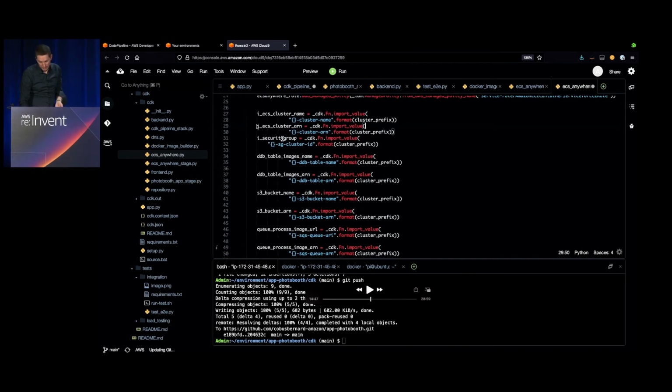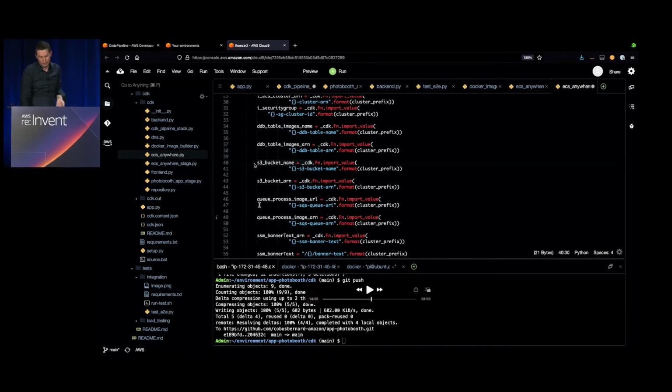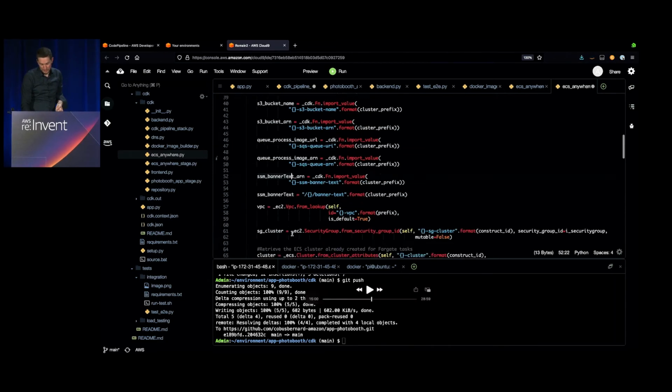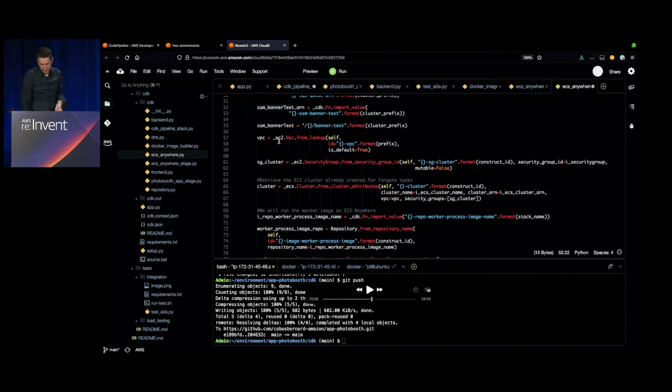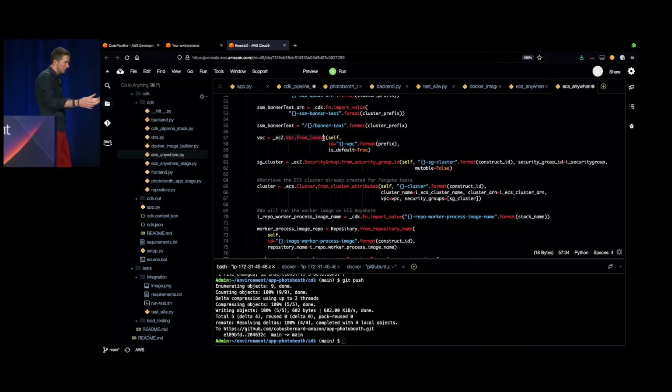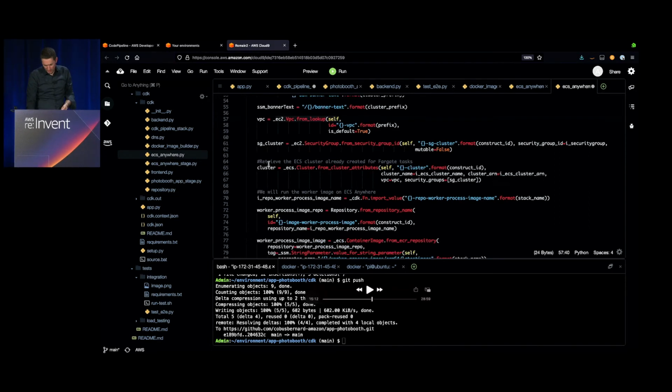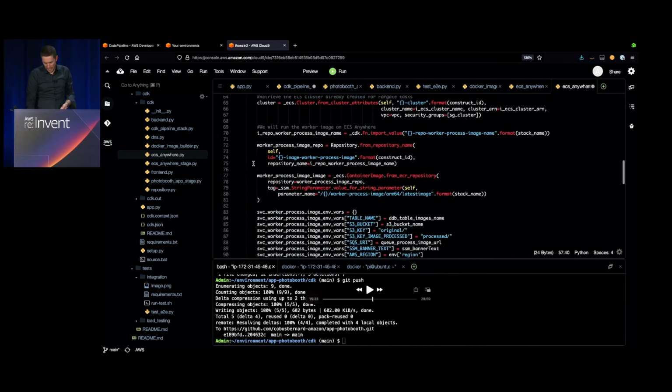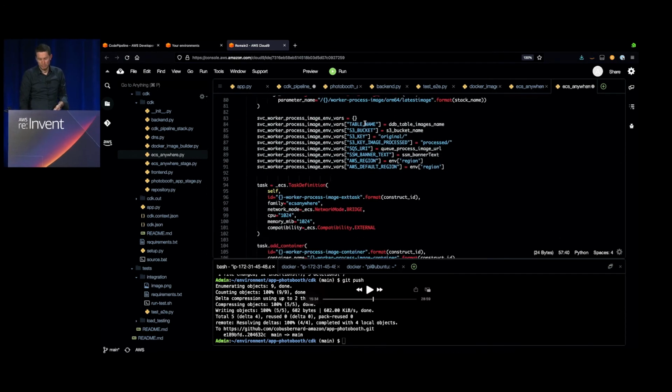We are going to retrieve this information that I said, so the ECS cluster, the DynamoDB table, the S3 bucket, the queue that the container needs to listen to, so they can process images, and other information. We are retrieving also the ECS cluster because, as I said, ECS Anywhere is an extension of your ECS cluster running in the cloud. So we need to retrieve that information that was created in the backend phase.